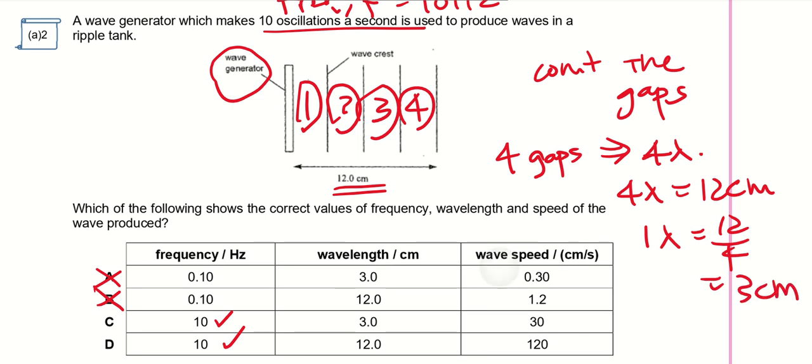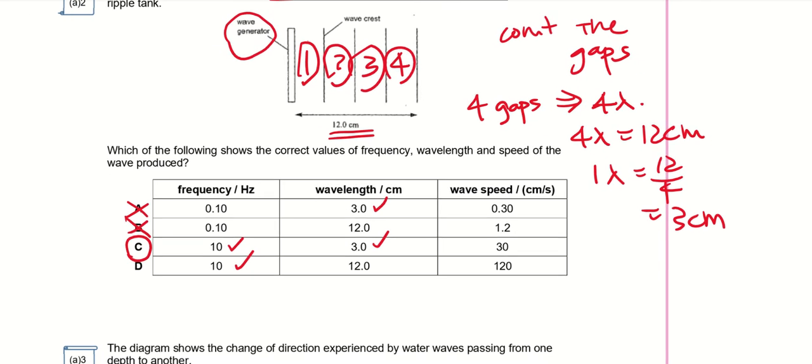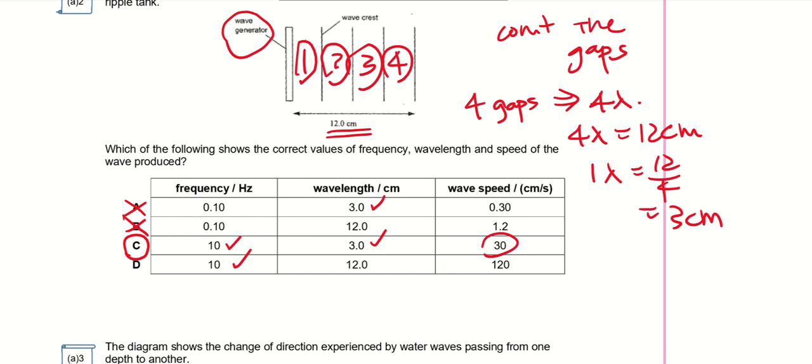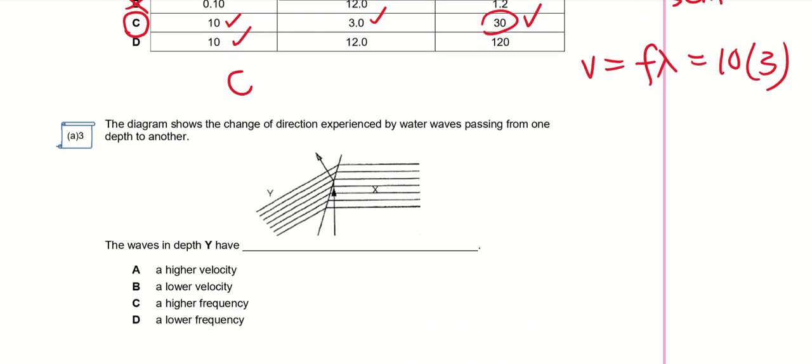So I have my wavelength ready. Okay, so answer should be C. But let us verify whether the wave speed is this. Use V equals to F lambda. The frequency is 10, the wavelength is 3, so I should get 30. So answer is C. Okay, let's look at A3.